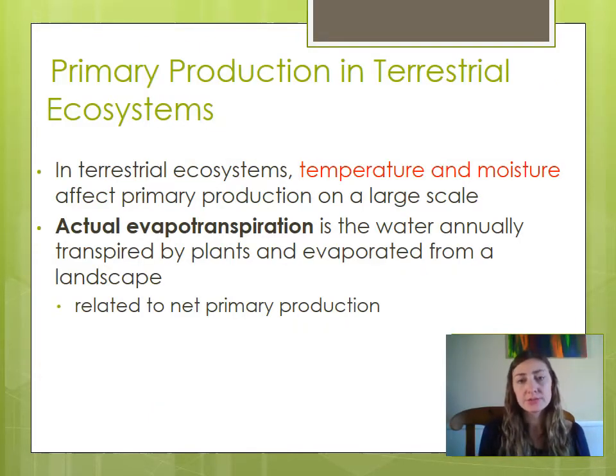In terrestrial ecosystems, we are concerned with the temperature and the amount of moisture that affects your primary production.